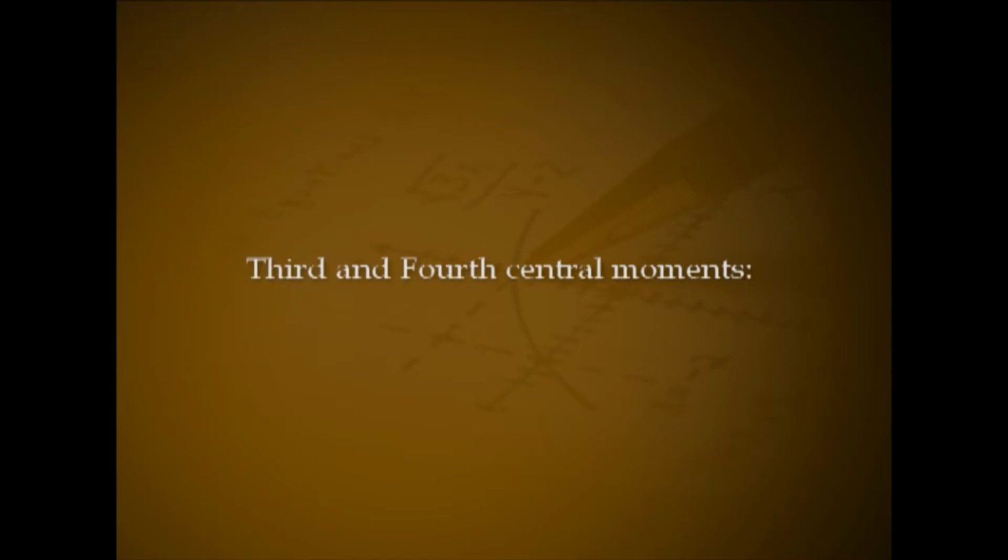Third and fourth central moments. Mu 3 equal to mu 3 dash minus 3 mu 2 dash mu 1 dash plus 2 into mu 1 dash cube, that is equal to Q into (1 plus 4Q plus Q square) divided by P cube minus 3 into Q into (1 plus Q) divided by P cube into Q by P plus 2 into (Q by P) cube, that is Q into (1 plus Q) divided by P cube.